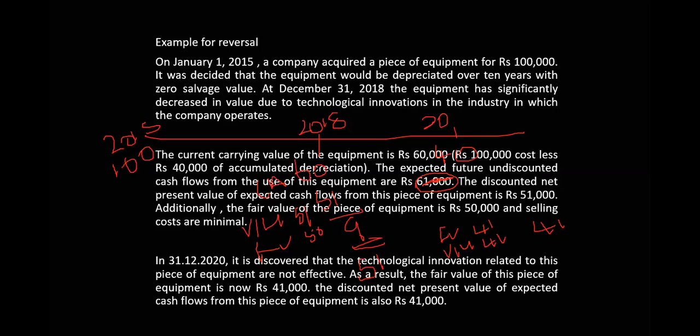But you did the impairment in 2018. Carrying amount 60, recoverable amount 51, impairment loss is 9.